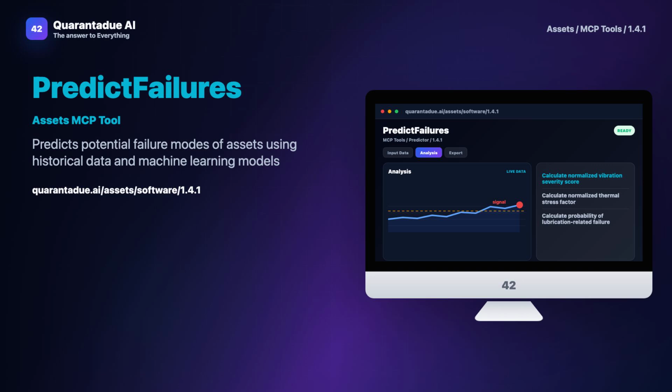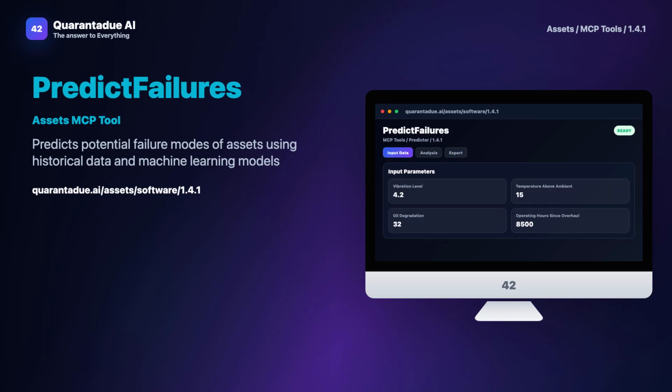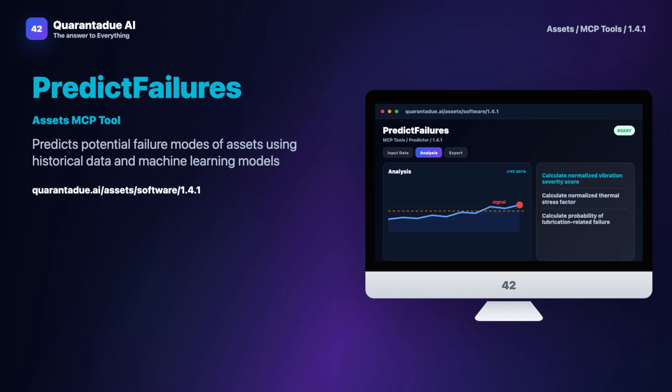In the assets industry, unplanned failures are a massive headache. Traditional maintenance either runs equipment to failure or follows rigid schedules, both wasting money and resources.